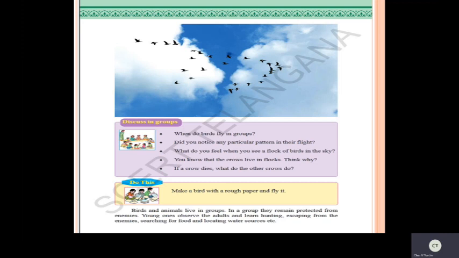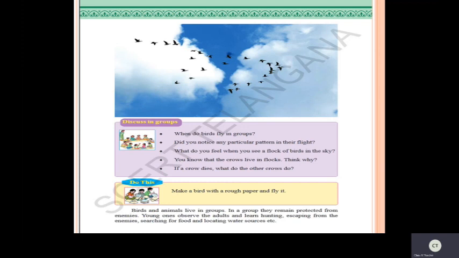Birds and animals live in groups. In a group, they remain protected from enemies. Young ones observe the adults and learn hunting, escaping from the enemies, searching for food, and locating water sources, etc. So these are the main important observations we have seen in birds and animals. Why do they live in groups?